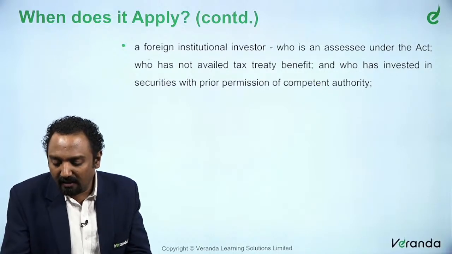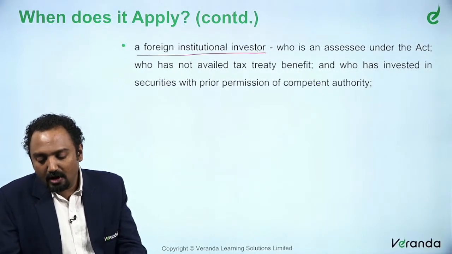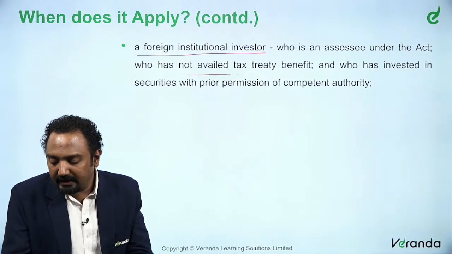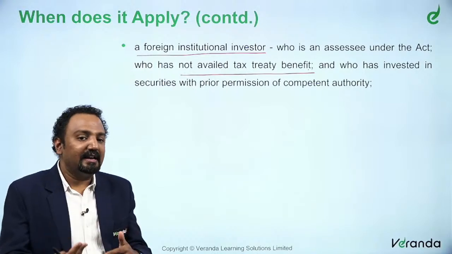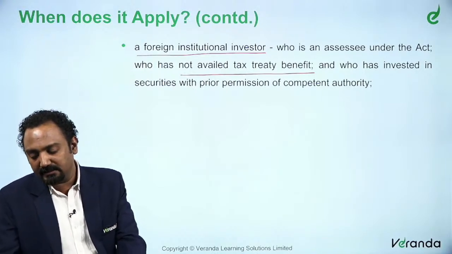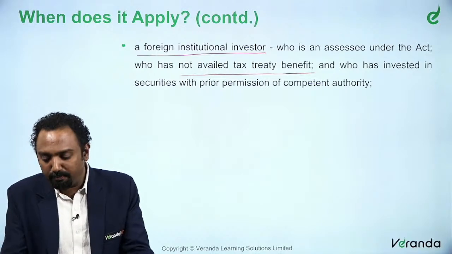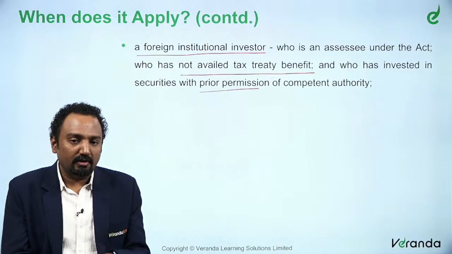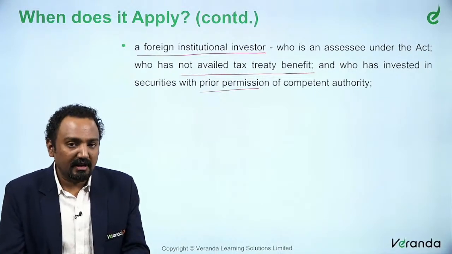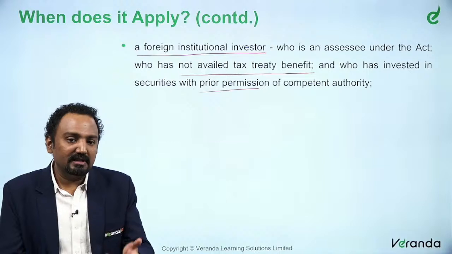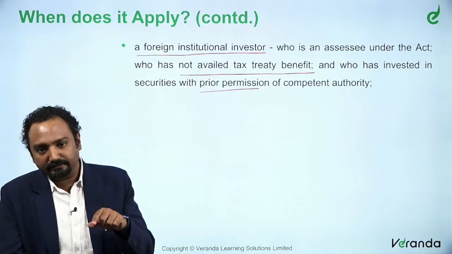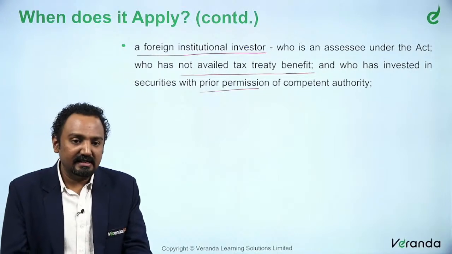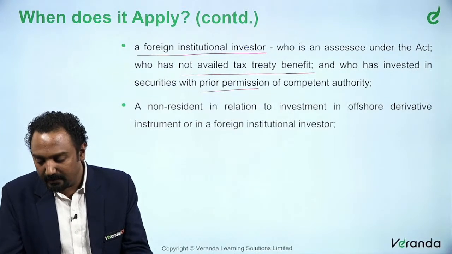The second category is a foreign institutional investor. A foreign institutional investor is basically an assessee who has not availed tax treaty benefit. He has not availed the DTA benefit, he is only applying through the Income Tax Act, and has invested with prior permission of the competent authority. Now, this foreign institutional investor has got the permission of the concerned competent authority, only then he is investing, plus he has not availed the benefit of tax treaty, that is DTA. So, in that case also it is not applicable.